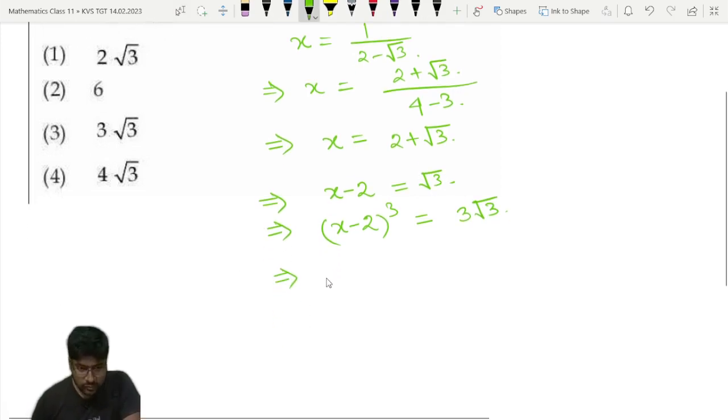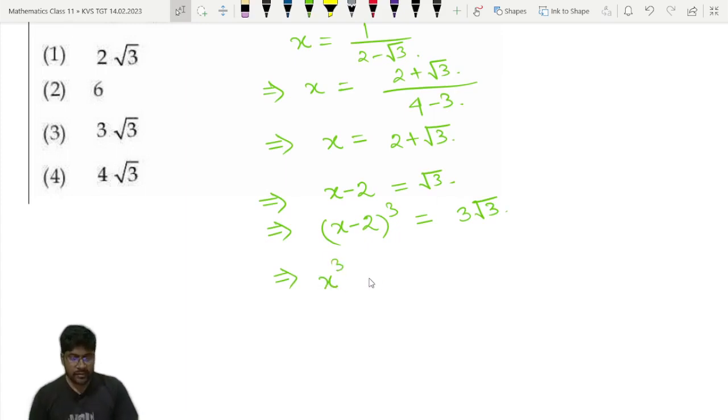So a cube minus 3a square b, so 3 into 2 is 6, x square, minus 6x square. If I am making any mistake in the calculation, then you should inform me. So minus 6x square plus 3ab square, 3 into 4 is 12, plus 12x and minus 8 is equal to 3 root 3.